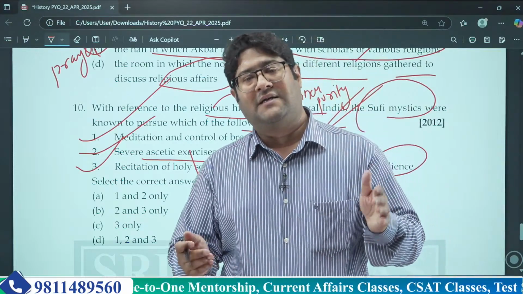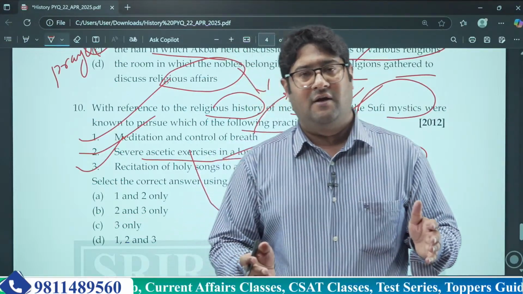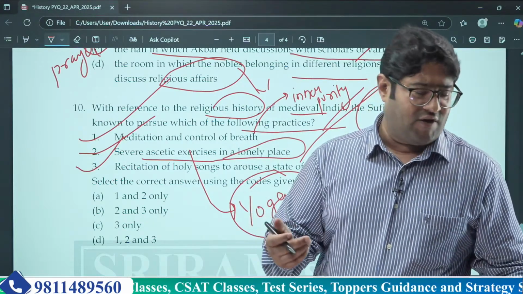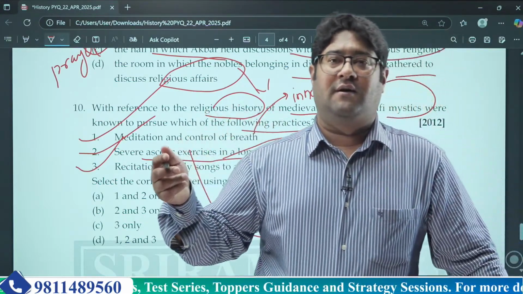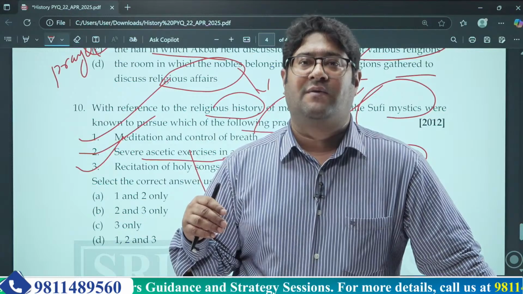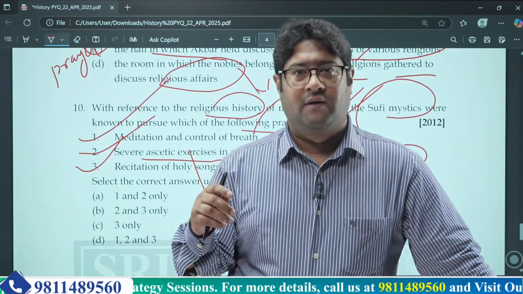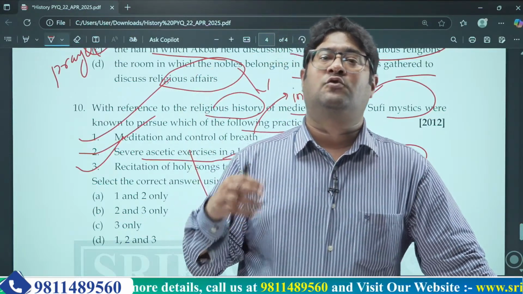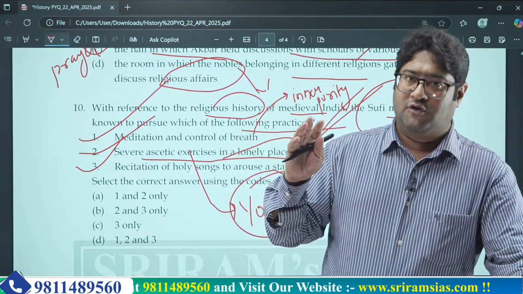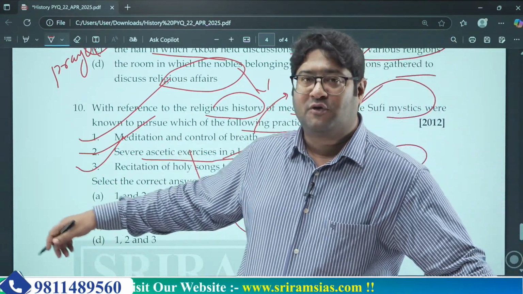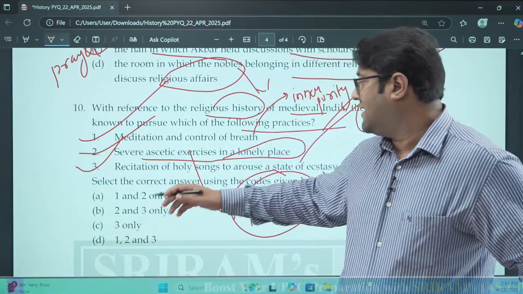They were part of the Bhakti period of India also. There was a huge gathering of Sufi mystics in the Kashmir part of India. That's why you can even find surnames like Sufi from that region. So all these three statements are correct about Sufi mystics during medieval India, and the correct answer is D.